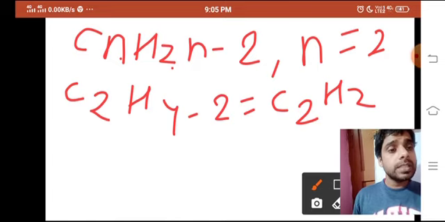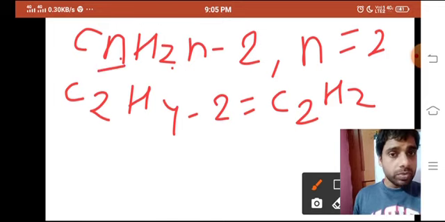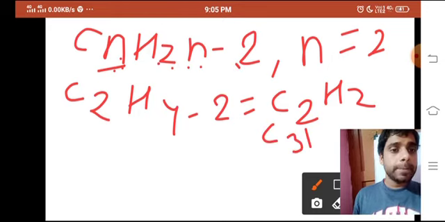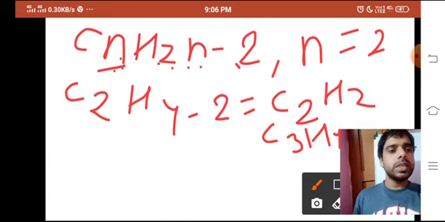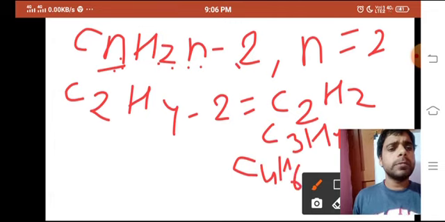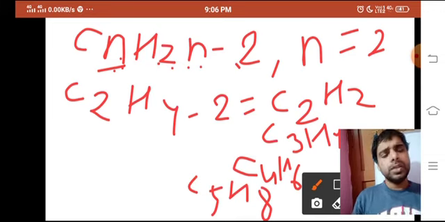Now, what would be the next one? C3H, 3 into 2 is 6, minus 2 is 4. So you can actually put in this one: C3H, 2 into 3 is 6, minus 2, so C3H4. Now you can write by yourself, add only CH2. You know in the homologous series the successive members differ by CH2 or 14 u atomic mass. So C3H4, add CH2, what would be there? C4, and H4 plus 2, H6. Next one would be C5H8.